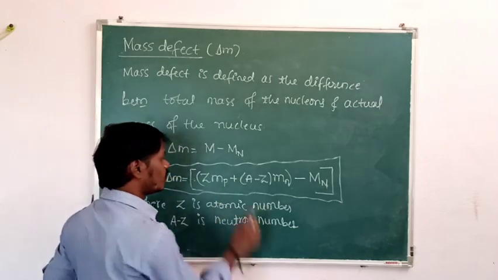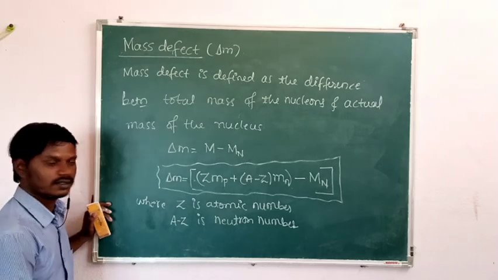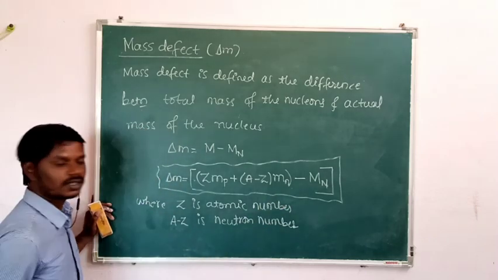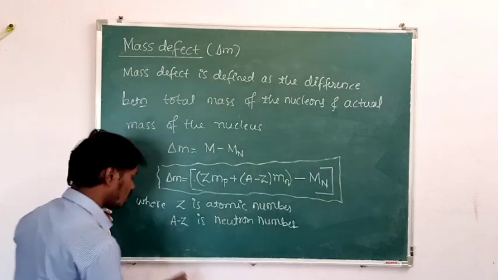Then what is Mp? Mp is the mass of each proton, and what is Mn? Mass of each neutron, means the mass of one proton and the mass of one neutron.